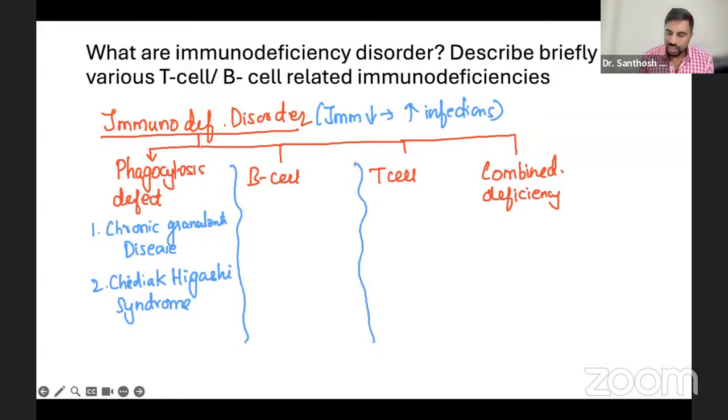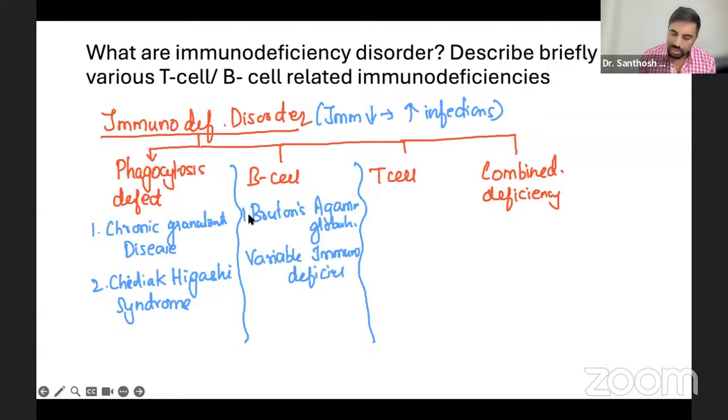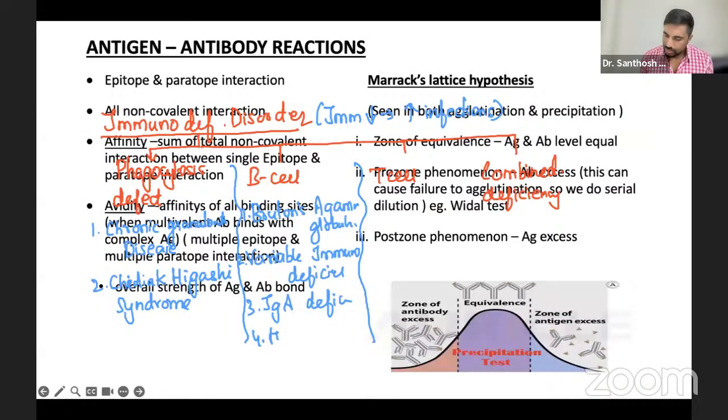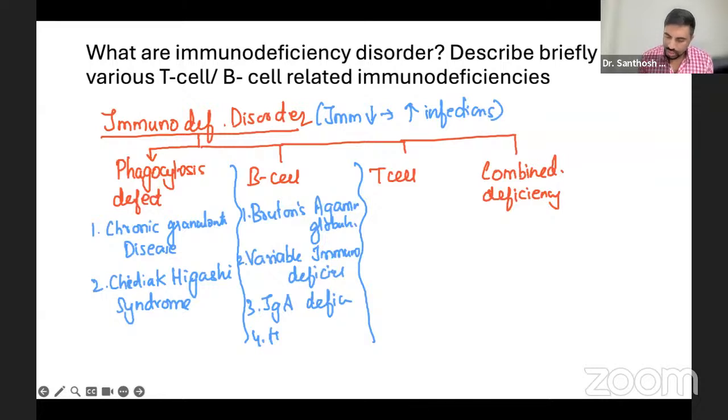Now let's talk about B cell disorders. The list is Bruton's agammaglobulinemia, and common variable immunodeficiency, and IgA deficiency, and then hyper IgE disorder. These are all the important things in B cell.